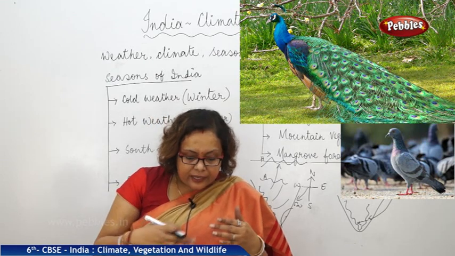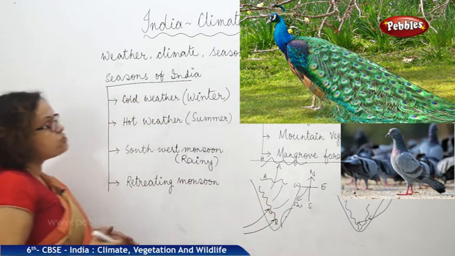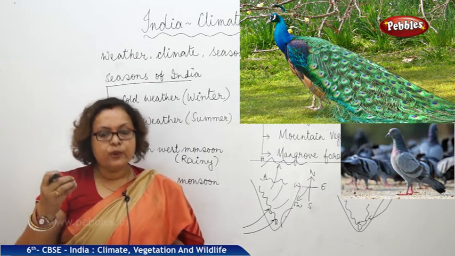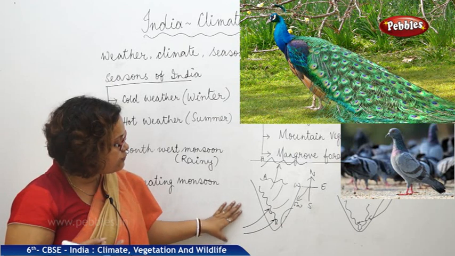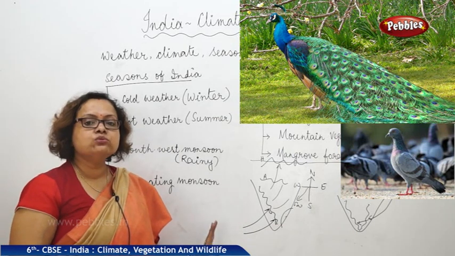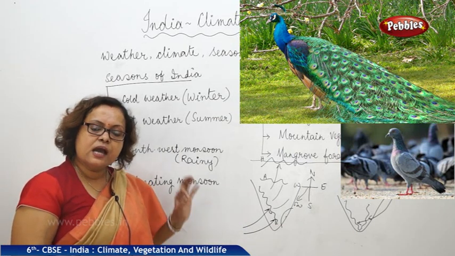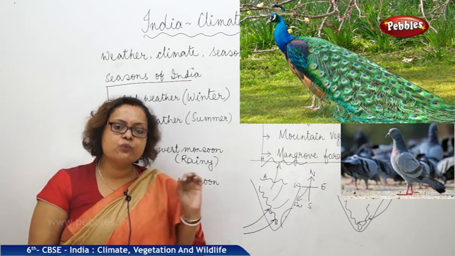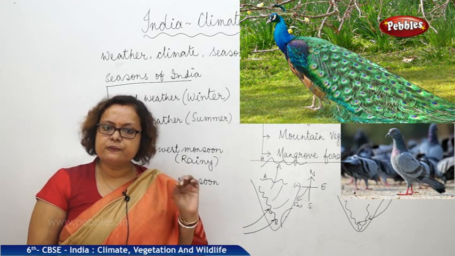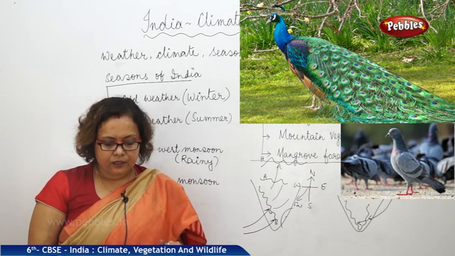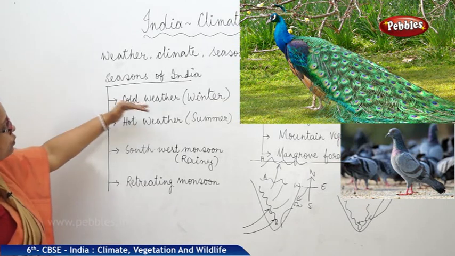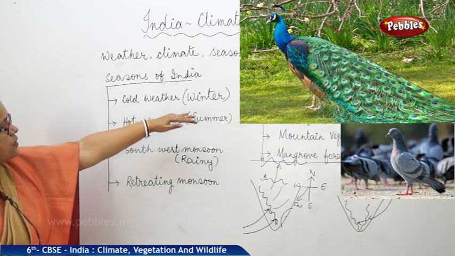Now, let us take a quick recapitulation of this chapter. What we have learnt in this chapter: which wind brings rainfall to India? It is the southwest monsoon. India is a monsoon based country and it is the southwest monsoon that is bringing rainfall to India. The different seasons of India: they are cold weather season, that is winter.